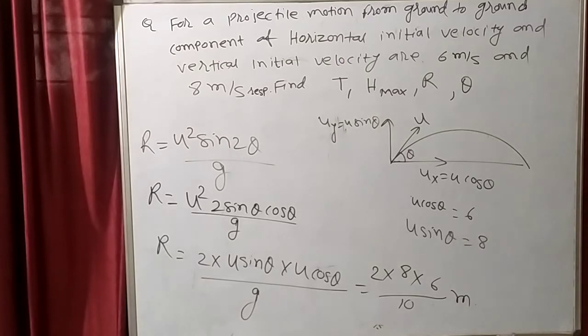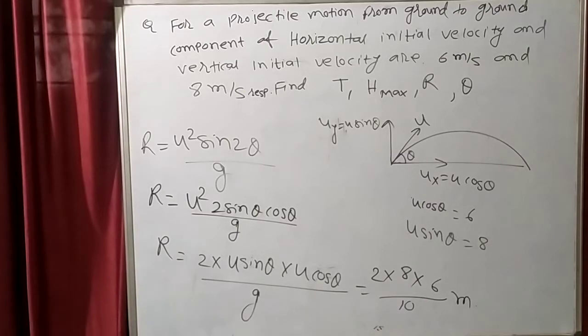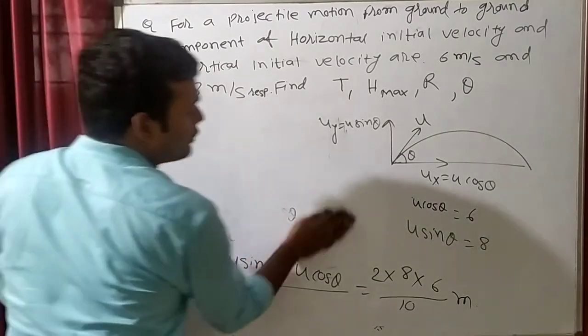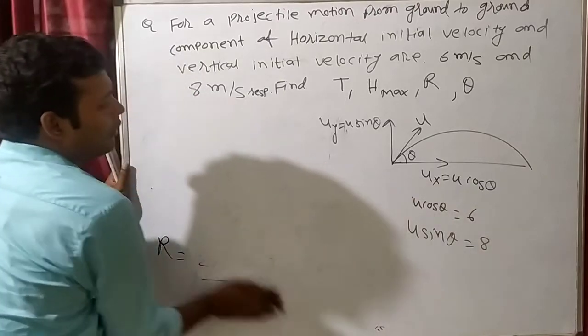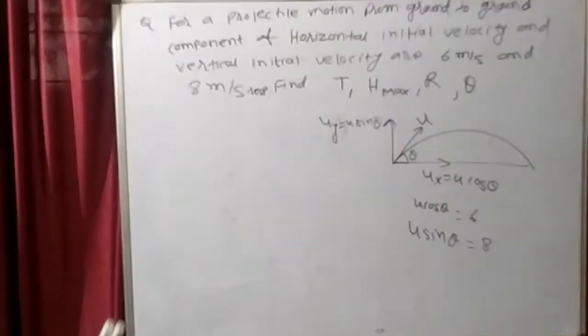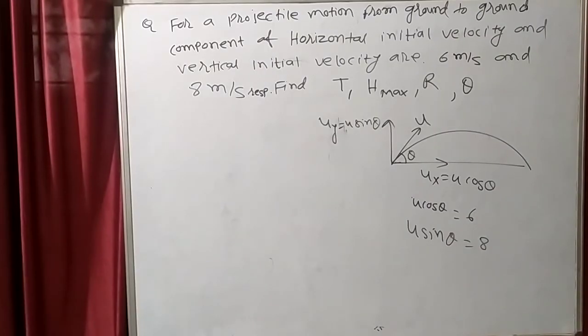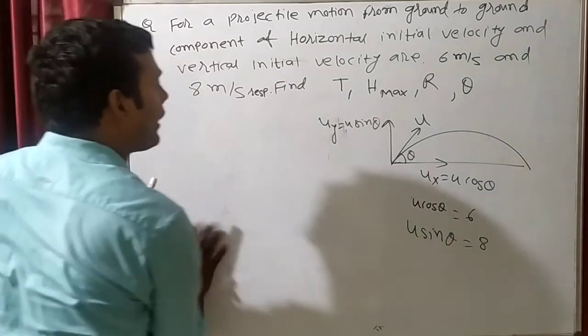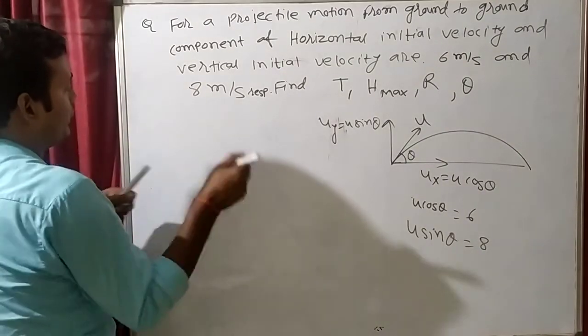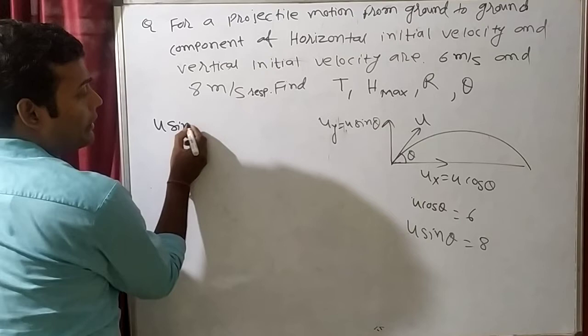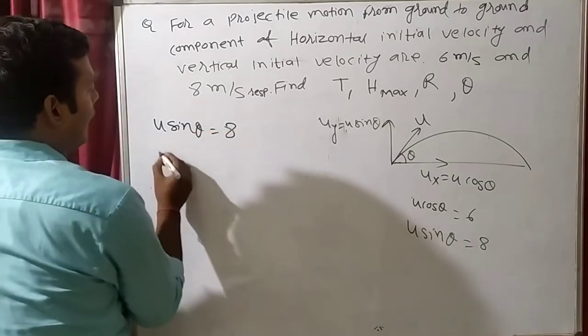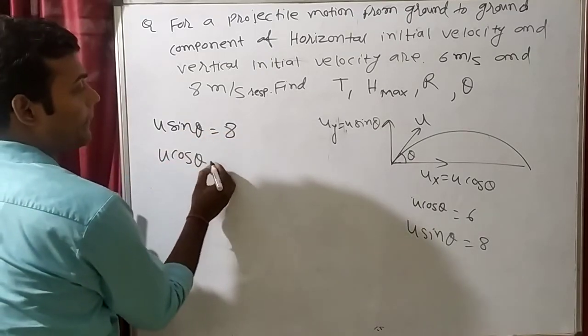Then after that we have to find what? Angle of projection, that is theta. See how we will find. This is also easy. See from here u sin theta is how much? 8. And u cos theta is how much? 6.